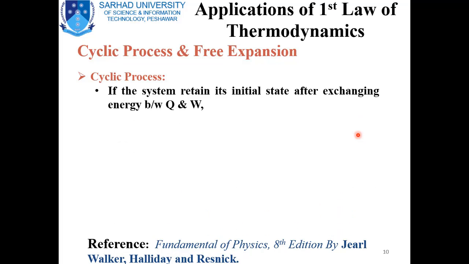And if the system retains its initial state after exchanging energy as Q and W, in this system the change in the internal energy is equal to 0.